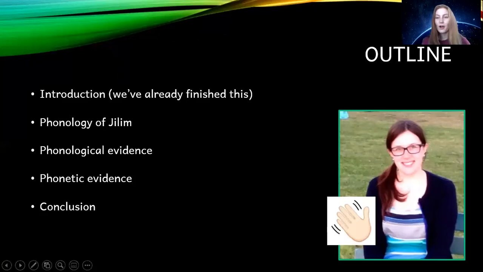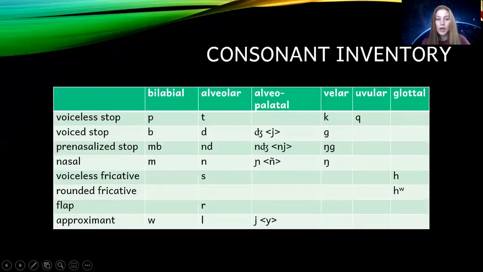So, all right, let's first talk about Jilim phonology. So here is the consonant phonemes. So there are voiceless stops, including a uvular. There are voiced stops, including an affricate. There are prenasalized stops, which also include a palatal affricate. There's nasals, and there's 3 fricatives, including 2 kinds of H's, a rounded H and a non-rounded H, which we will mostly be ignoring because they also show some interesting variation. And then we have our liquids, R and L, and our semivowels, W and Y.